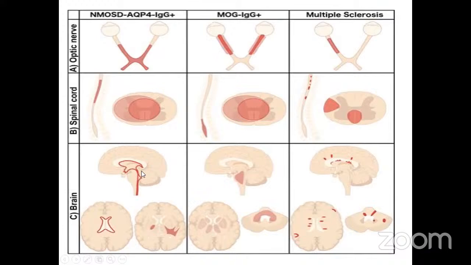In the brain, the NMO affects the periventricular as well as circumventricular areas. MOG, it is generally affecting the brainstem areas, the basal ganglia. And multiple sclerosis, it affects the periventricular white matter, and it is ovoid in appearance. The distribution of the plaques along the corpus callosum generally are known as Dawson's fingers.